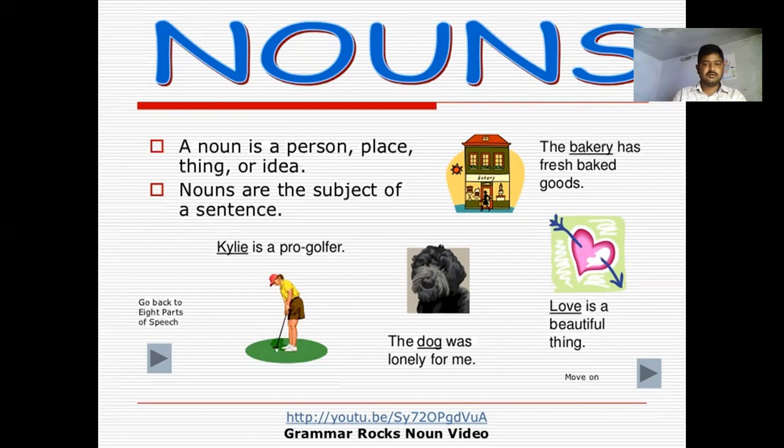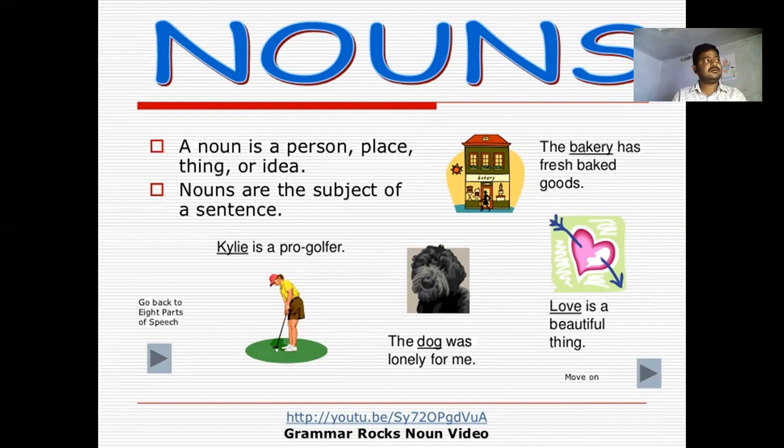In this sentence, Kylie is a noun. The bakery has fresh baked goods. The bakery is a noun. The dog was lonely for me. Here the name of a person, the name of a place, and the name of an animal are treated as nouns. Love is a beautiful thing, and love is an idea.